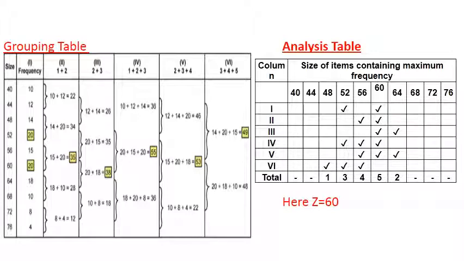So now you have to check the highest number of occurrences, or the highest frequency. Here the highest frequency is for 60, not for 52. It is only 3 for 52 and 5 for 60. So here mode is 60, not 52. No doubt in frequency, both 52 and 60 have the same frequency. But when you calculate mode by the grouping method, you will find that it is not 52, but 60. Okay, this is how you will calculate mode in case of discrete series.